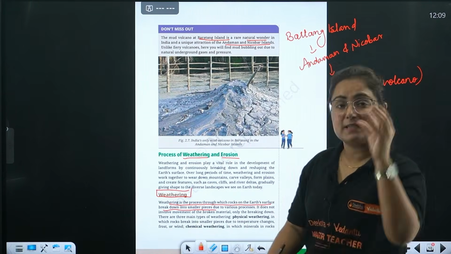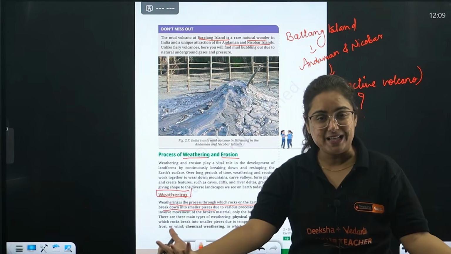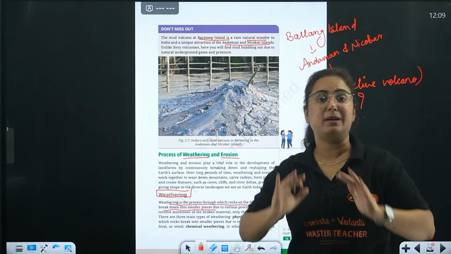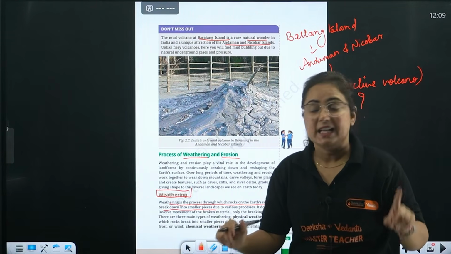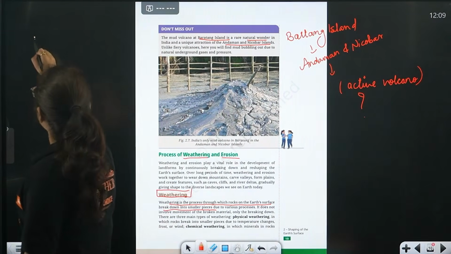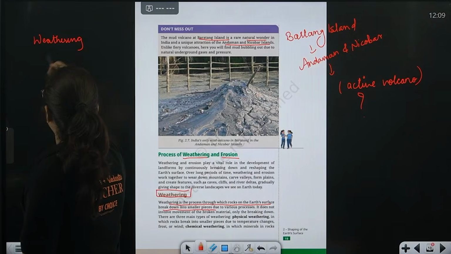So weathering is a process when a big rock breaks down into pieces, but at the same place. It does not move. That phenomenon is known as weathering.